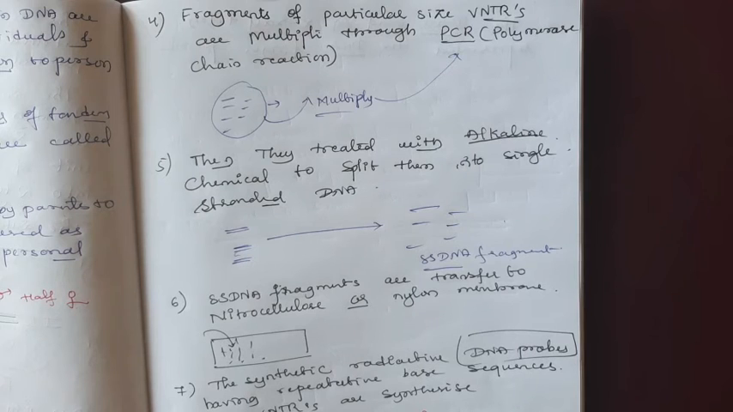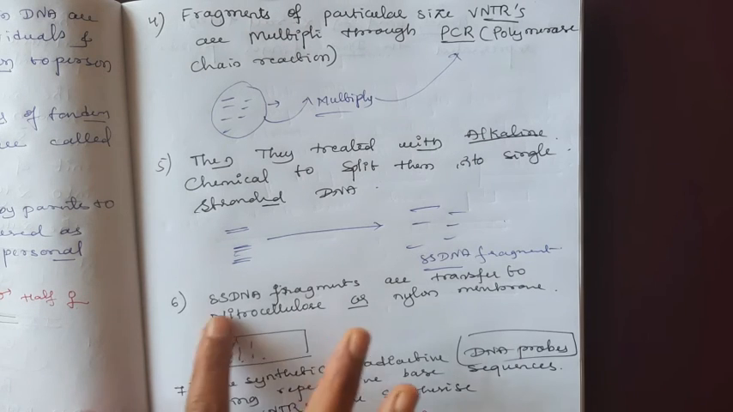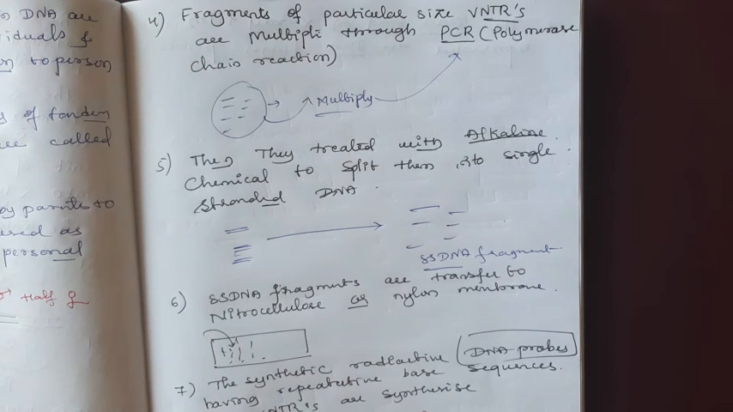Then the multiplied DNA fragments are treated with alkaline solution in order to convert them into single stranded DNA fragments. Those single stranded DNA fragments are transferred to the nitrocellulose paper or a membrane. Those membranes have the DNA fragments. The complementary DNA fragments are synthesized artificially with radioactivity. DNA probes are synthesized complementary to the VNTRs.